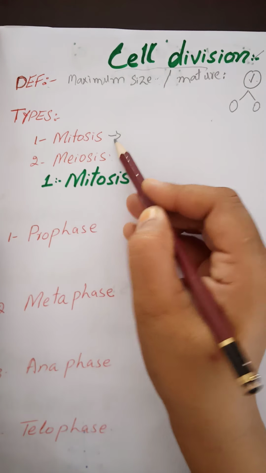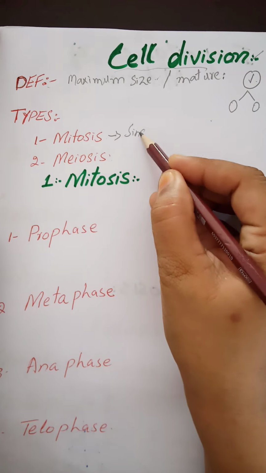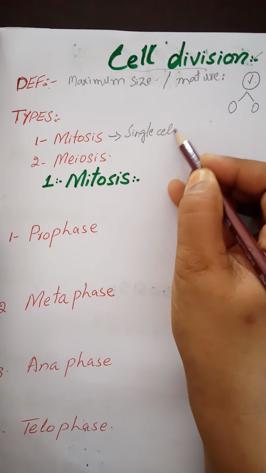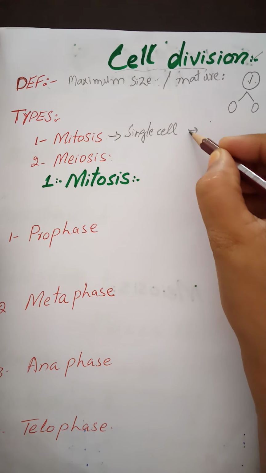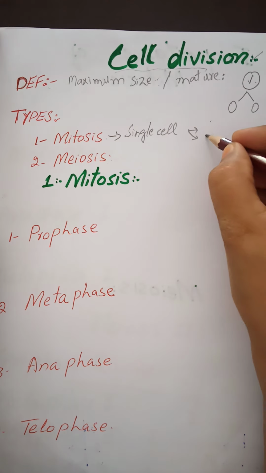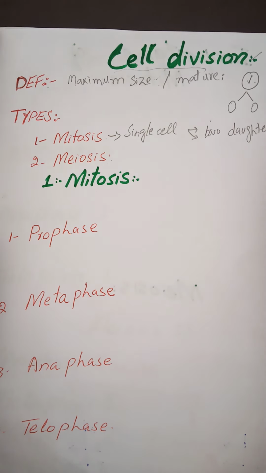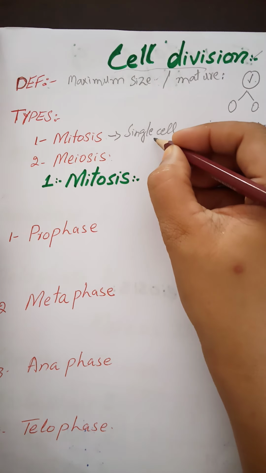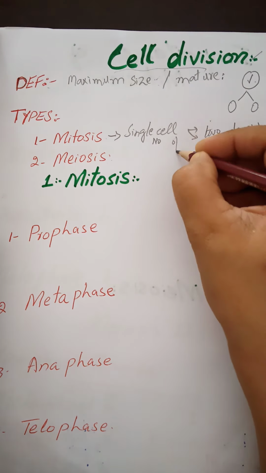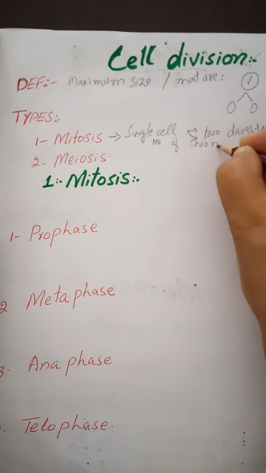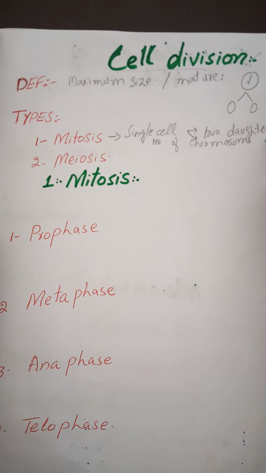Mitosis is a cell division in which a single cell divides into 2 daughter cells, with the number of chromosomes remaining the same. The number of chromosomes does not change in mitosis.